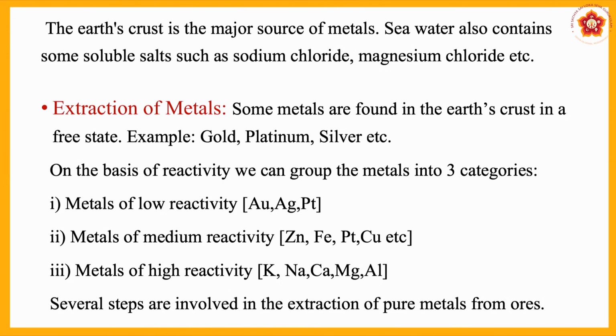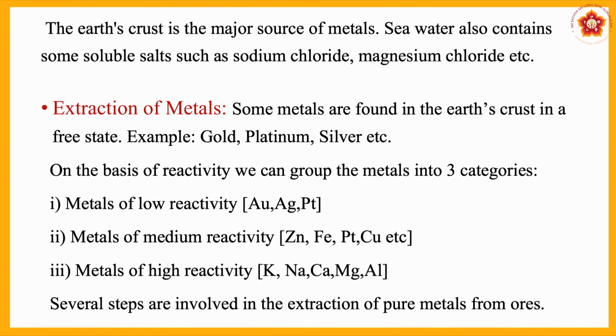Number 2, metals of medium reactivity, like zinc, iron, copper, etc. Lead also. And next one is metals of high reactivity, like potassium, sodium, calcium, magnesium, aluminum, etc.